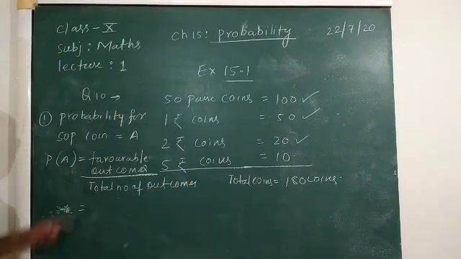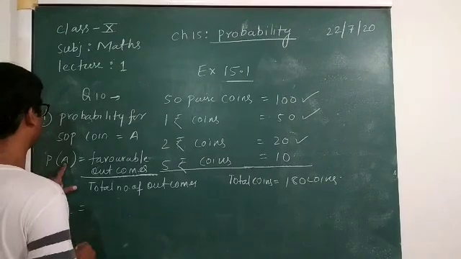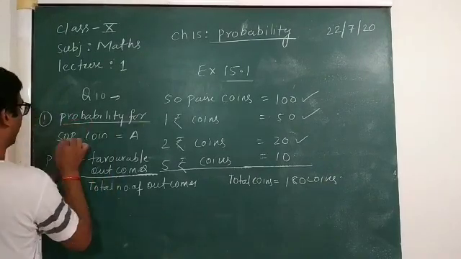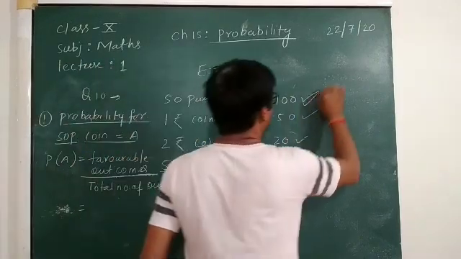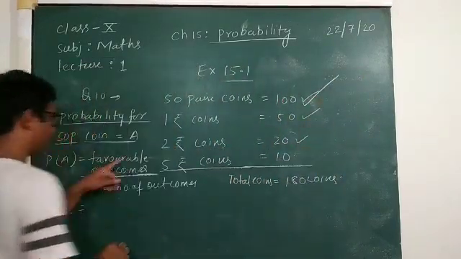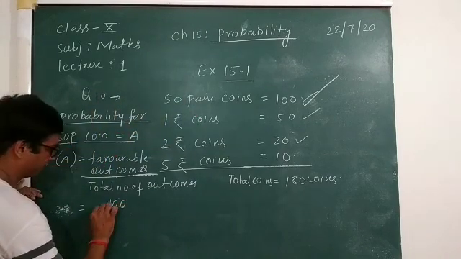So here you can see favorable number of outcomes is for event A, getting 50 paise coin. We have 50 paise coins is 100. So favorable outcomes will be 100.